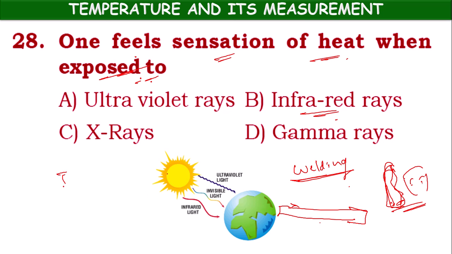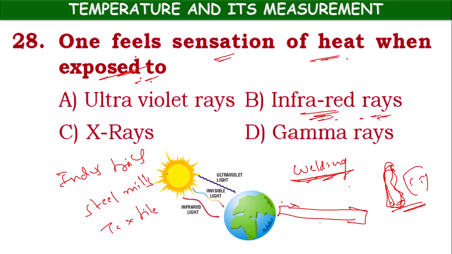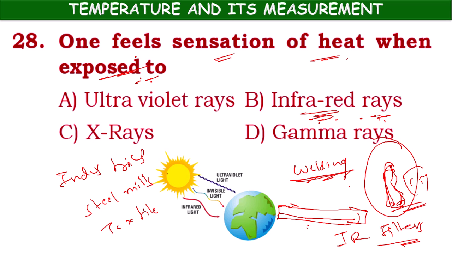In so many industries like steel mills or textile industries or welding shops, they have to make use of infrared rays for cutting the machinery or equipment. Then they will be exposed to infrared rays. So they have to make use of IR filters so that they will be protected from the infrared rays.